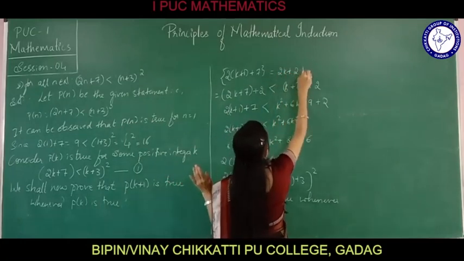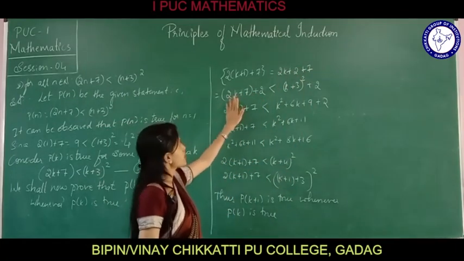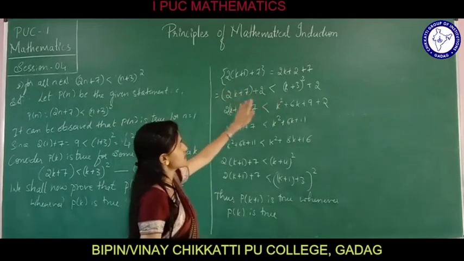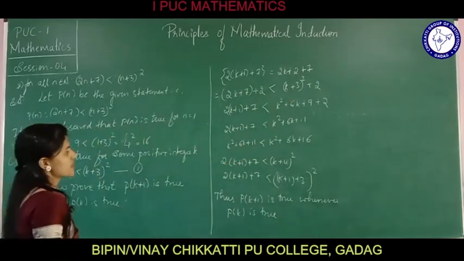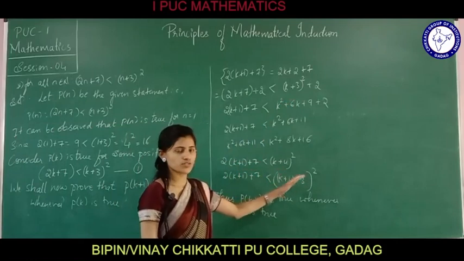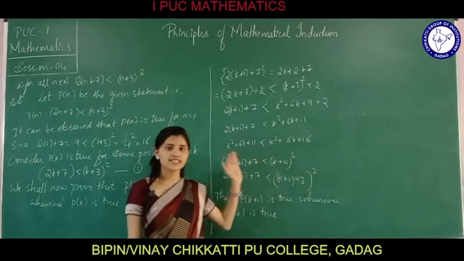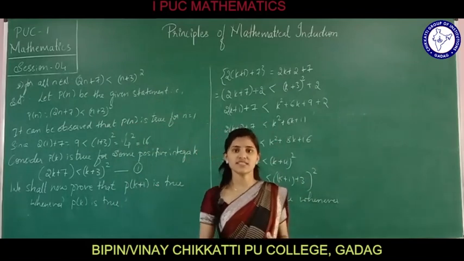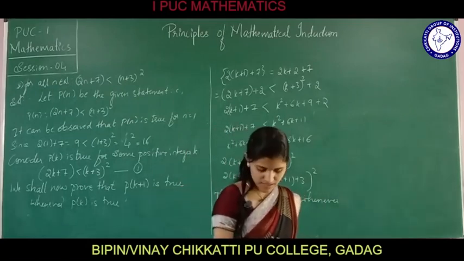We get 2k plus 2 plus 7. I have just rearranged as 2k plus 7 plus 2, which is less than, with 2k plus 7 replaced by (k plus 3) whole square plus 2. On simplifying, I got 2 into (k plus 1) plus 7 is less than (k plus 4) whole square. (k plus 4) whole square can be written as (k plus 1 plus 3). Hence we proved that P(k plus 1) is true whenever P(k) is true. Again, by the principle of mathematical induction, the statement P(n) is true for all natural numbers n.